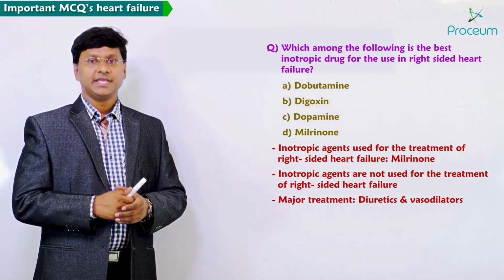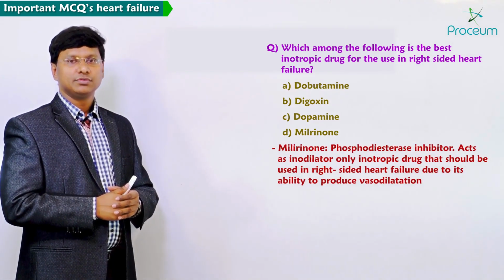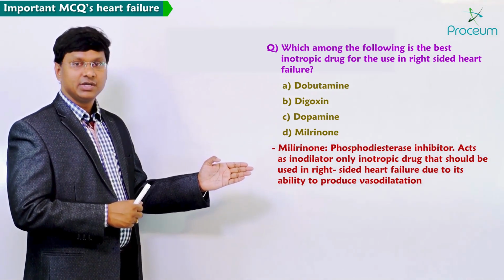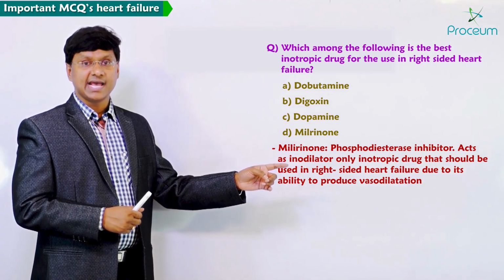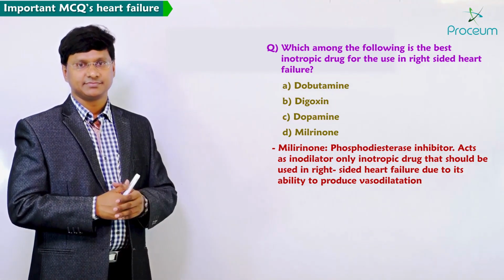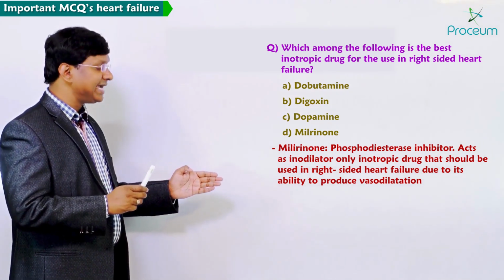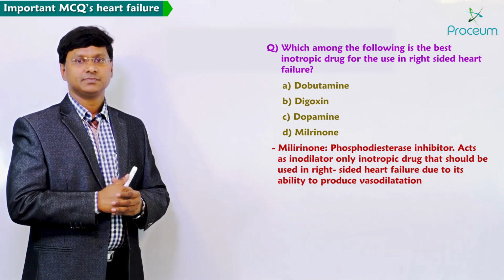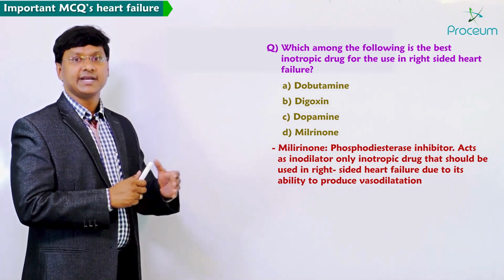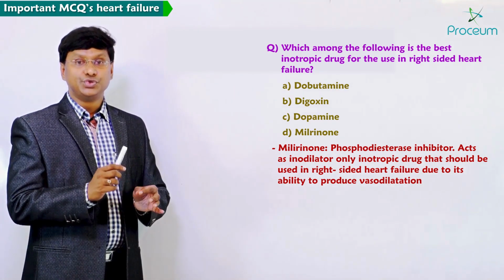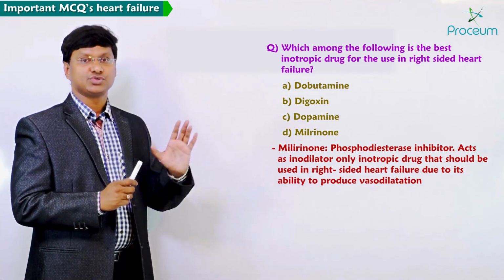But milrinone, being a phosphodiesterase inhibitor, acts as an inodilator. So this is the only inotropic drug that should be used in right-sided heart failure due to its ability to produce vasodilatation.